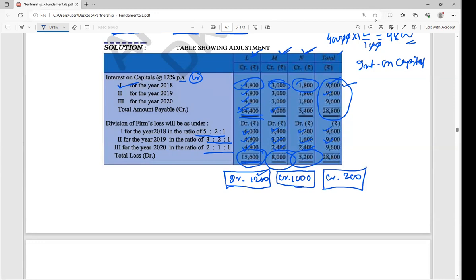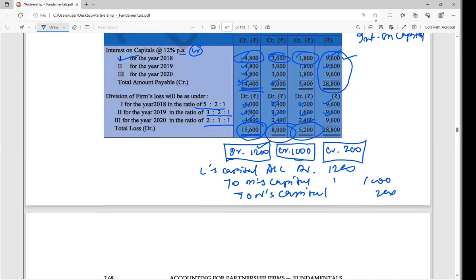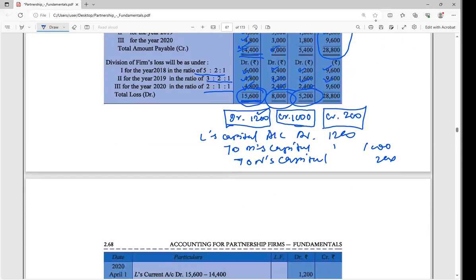So indirectly, can I write the journal entries like that? Partner L's capital account debit, how much debit? 1,200. To M's capital account, 1,000, and to N's capital account, 200. I hope that is understood. This is the adjustment entry only. Clear?